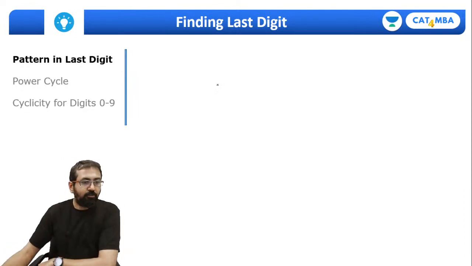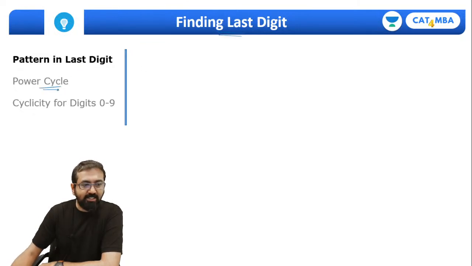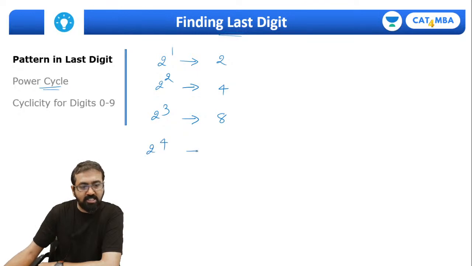Okay, fine. So let's look at this last digit concept, which is also called cyclicity or power cycle, whatever you call it. Let's quickly understand the pattern in last digit. So if I take 2, 2 raised to 1, the last digit is 2, 2 raised to 2, last digit is 4, 2 raised to 3, last digit is 8, 2 raised to 4 is 16, so last digit is 6.